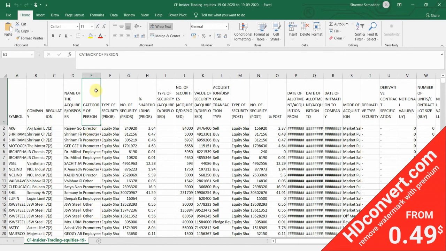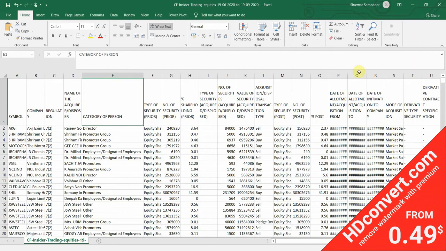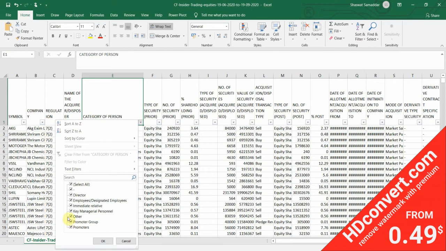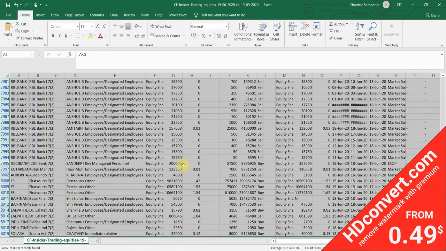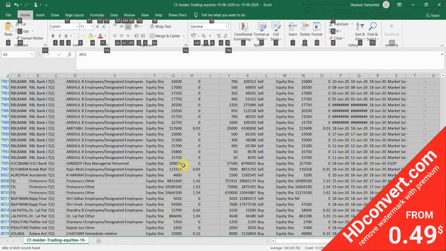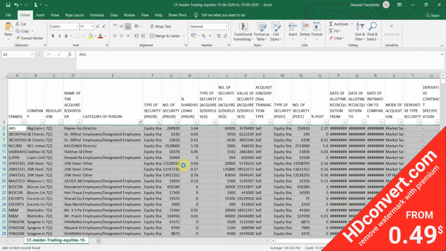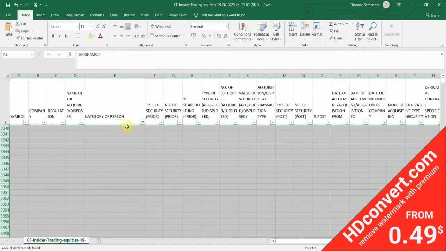We just want promoters and promoter groups. Let me just widen this column. Okay, now let's apply the filter. I'm gonna go and delete all the rows except those which contain promoter or promoter groups. Alt H, delete rows. Okay, done.